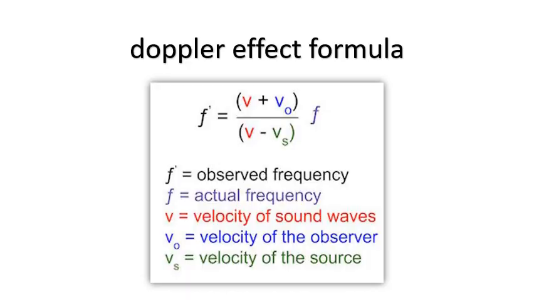The Doppler effect formula is F prime equals (V plus V sub O) over (V minus V sub S) multiplied by F, where F prime is the observed frequency and F is the actual frequency, while V is the velocity of the sound waves, V sub O is the velocity of the observer, and V sub S is the velocity of the source of the sound.